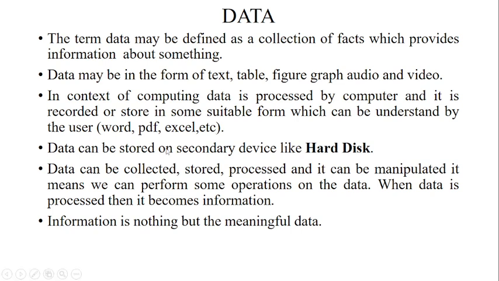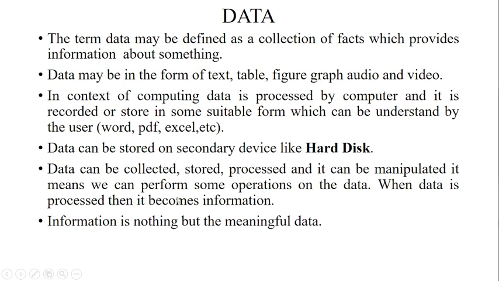Next, data can be stored on secondary storage devices like a hard disk. We know very well that in a computer we store the data on a hard disk, or we can say secondary devices, because RAM is only to process the data, but secondary devices are used to store the data. Next, data can be collected, stored, processed, and manipulated. It means we can perform some operations on the data.